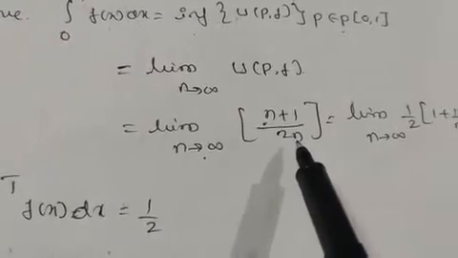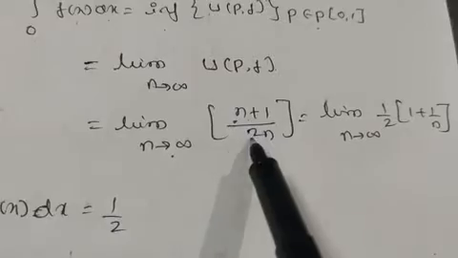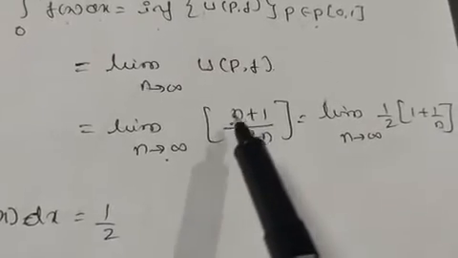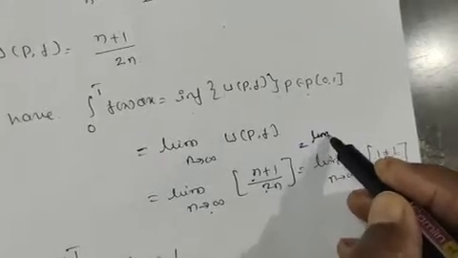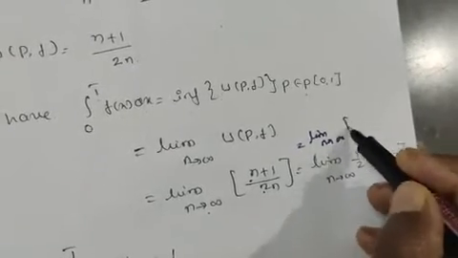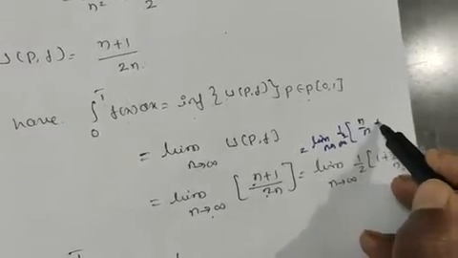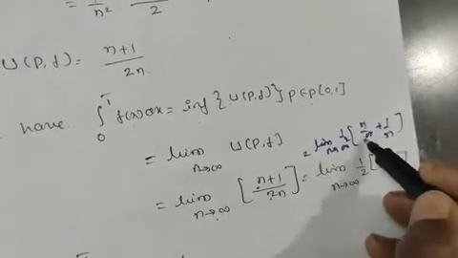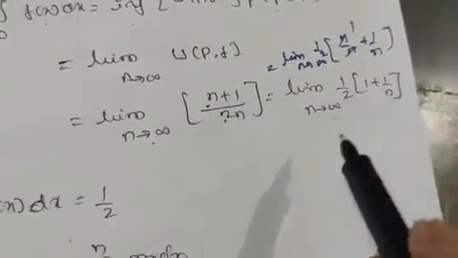In that case you can simplify this. Let us separate the terms. This 1 by 2 I have taken outside. This is n divided by n, so we have the limit as n tends to infinity of 1 by 2 into, n divided by n plus 1 divided by n. The n cancels, it is 1. So it is 1 by 2 into 1 plus 1 by n.